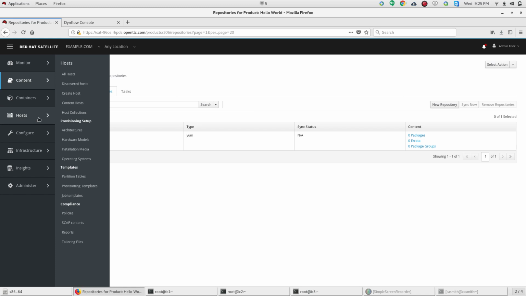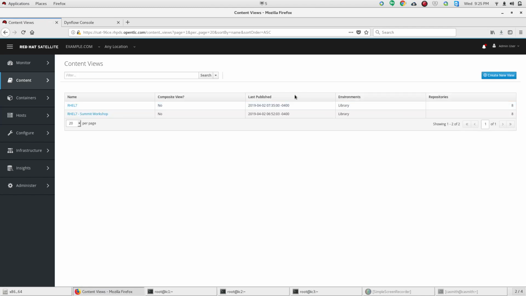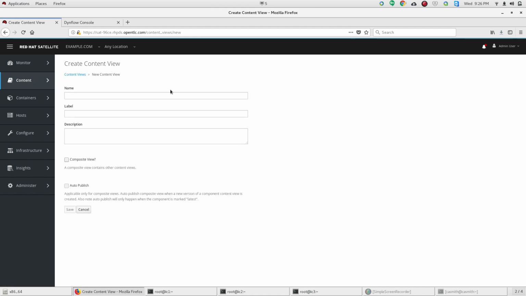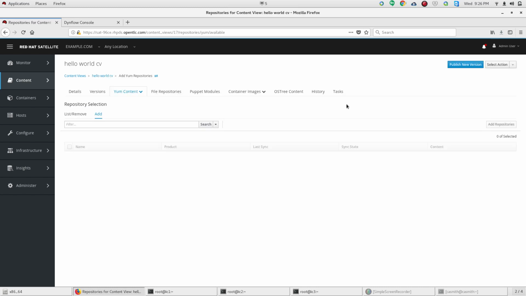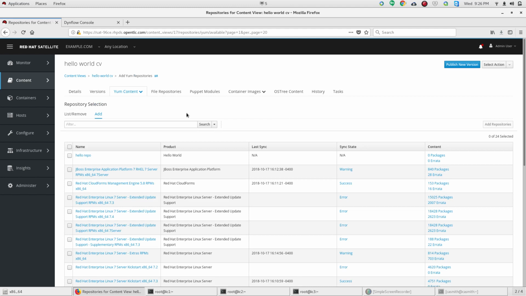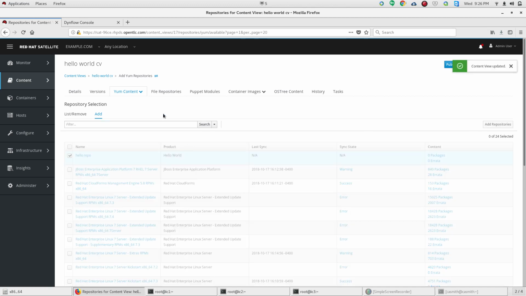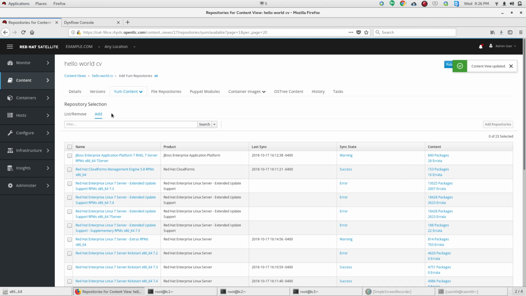creating this content view. So first things first, let's go into content views, and we're going to create a new content view for Hello World. All right. And it's not a composite content view, so we just leave the defaults as is. We're going to add the Hello repo to our content view, and I think that's all we're going to need from here.